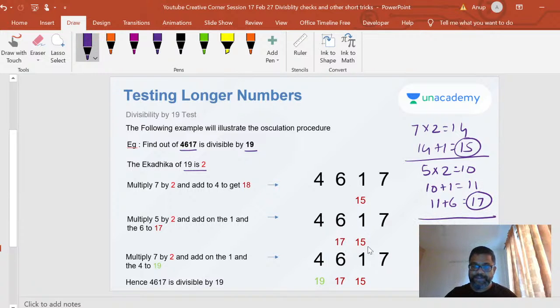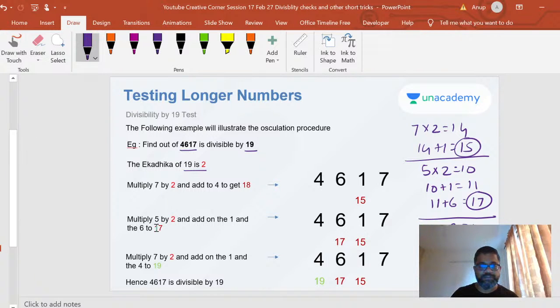Now after this, I will take 7 into 2, which is 14. Then I should not forget to add that 1 which I left over there. 14 plus 1, which is 17, right? Okay, and then I take that 17 and then add it to a